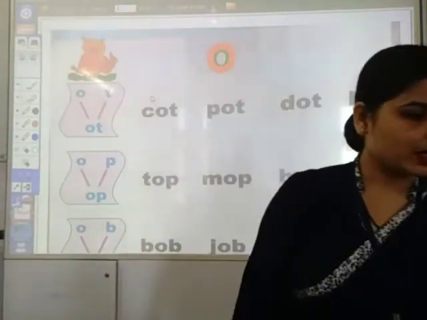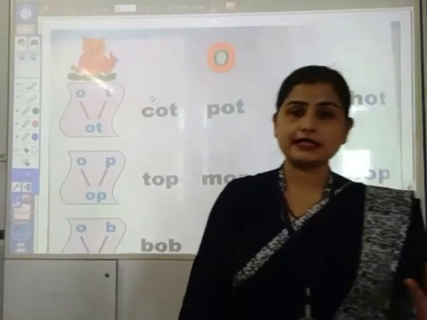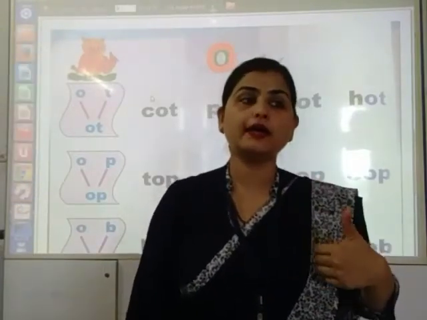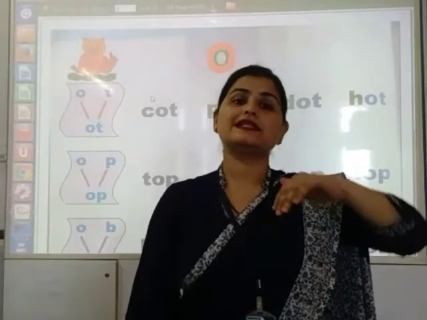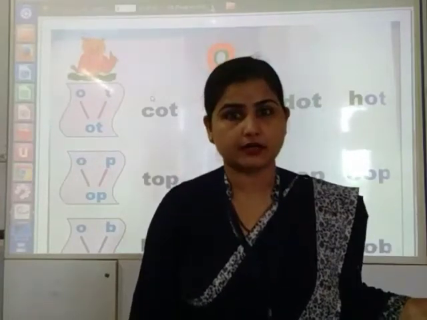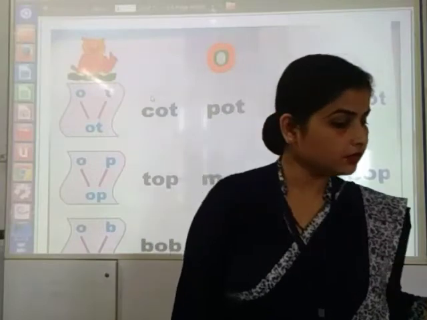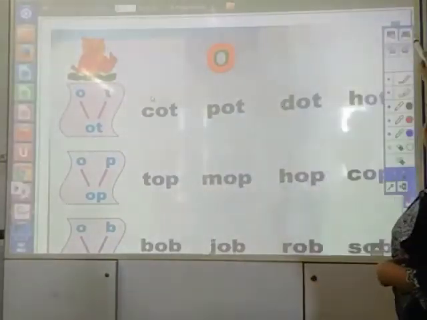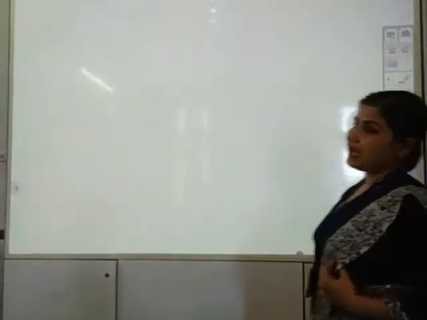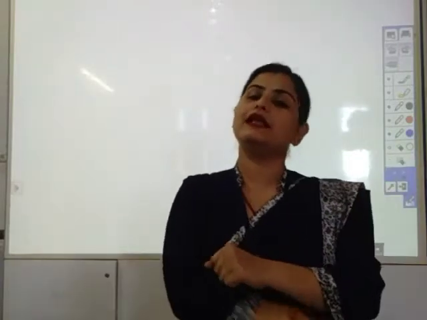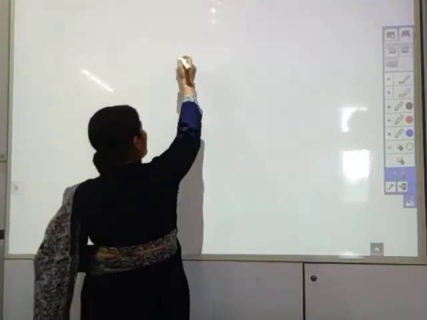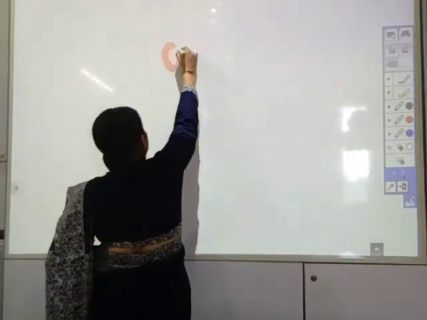That means whatever letter we write, after that if there is an O, then with that letter the O sound will come. Okay? So today we are going to start a new sound, and let me show you how this O sound blends with the letter. Okay, so first of all we are writing O every time.